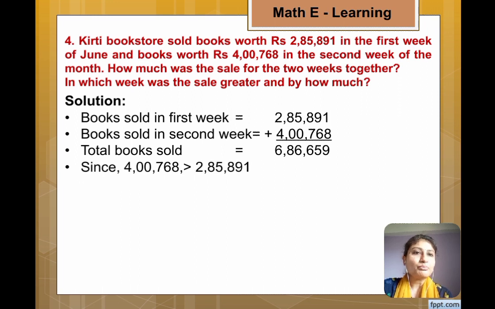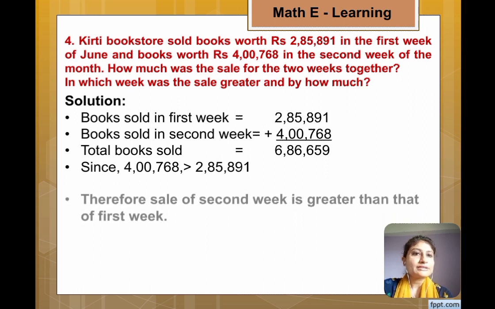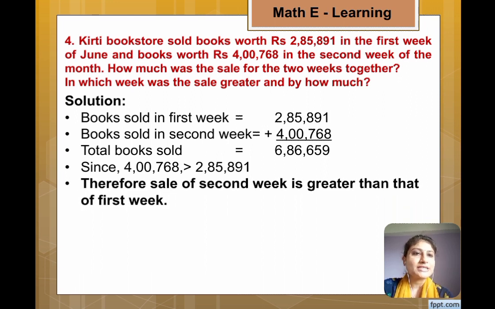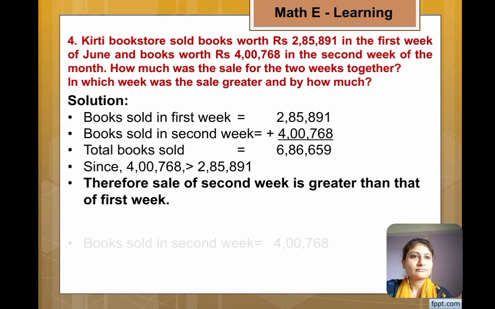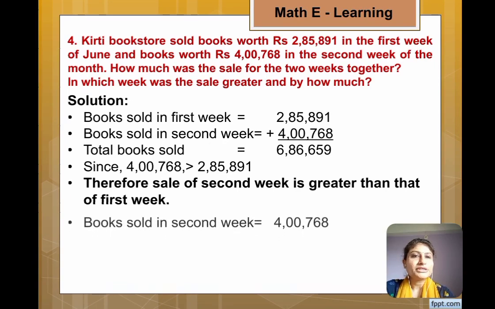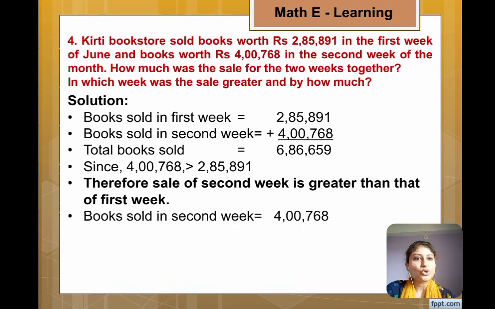And by comparison of both these numbers, we got 4,768 is greater than 2,85,891. So we can say that therefore the sale of second week is greater than that of first week. But the difference of both weeks is the answer of second question.